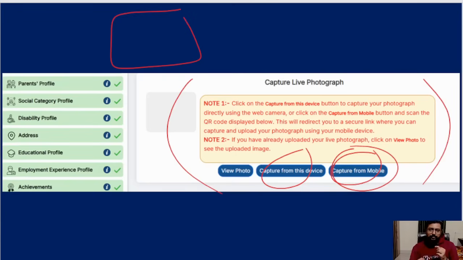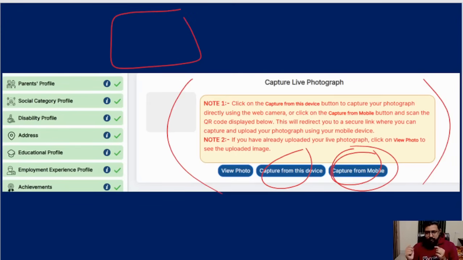If in the photo you uploaded there is no glass, now also don't wear glasses. If there is glass, wear the glasses now. So it should be kind of the same, so that they are able to match. The system will match it and reject it or accept it. So go and take a photo which looks almost the same as this. Dressing doesn't matter because it's your face which you're taking, full face, and there's a crop option, and then upload.